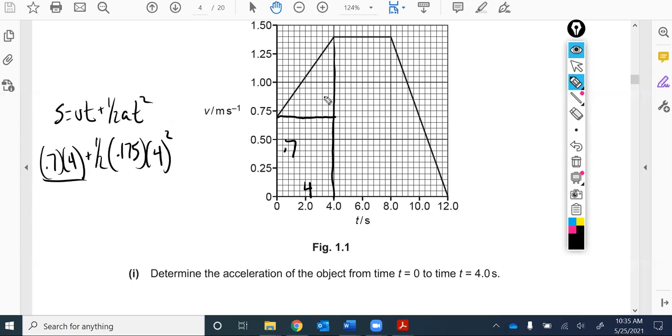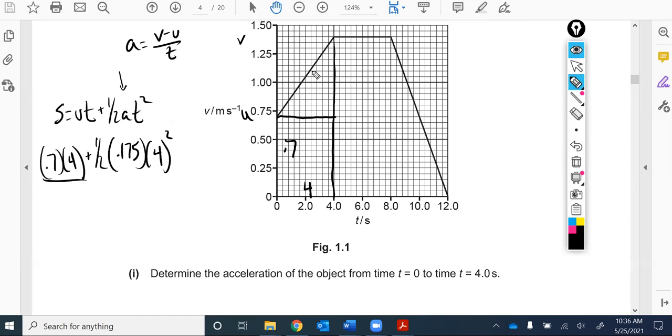Now this is harder to realize why this term works here. But if you recall how we counted up from v to u, so if we say the initial velocity down here is u, the final velocity up here is v, this is v minus u over t is acceleration, right?